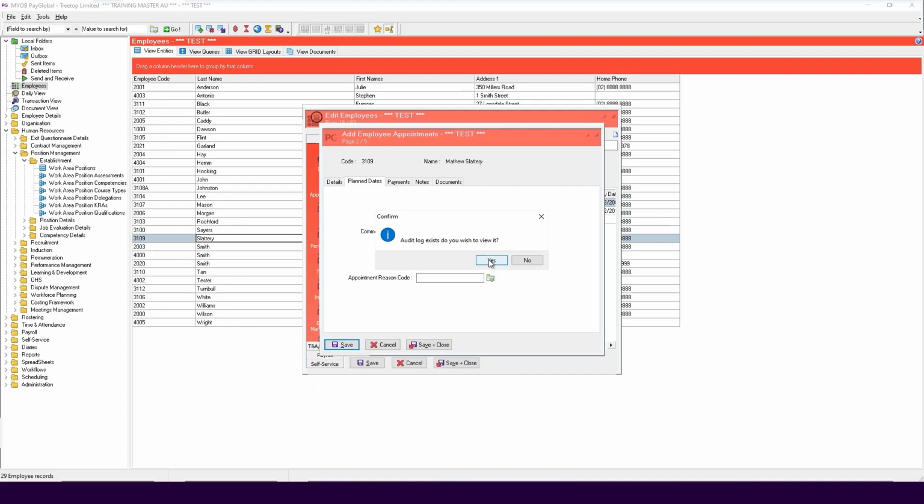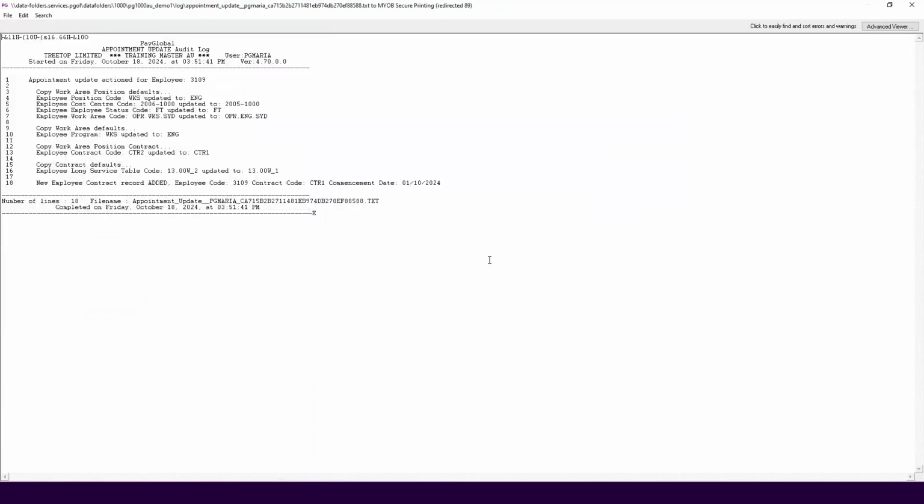Finally, a message will be displayed asking if you would like to view the audit log. Click Yes to view the log. The log file will show exactly what has changed. For example, copying the employee code, weeks updated to ENG, and the cost centers were also updated. Finally, close the log file by clicking the X and you have now just appointed a person to a new position.